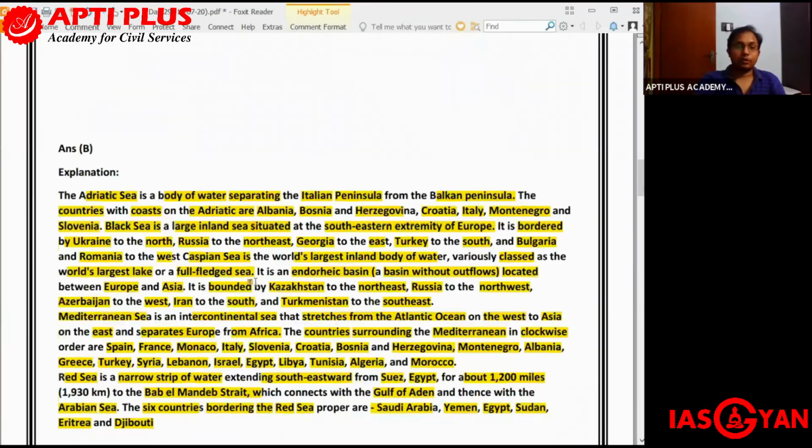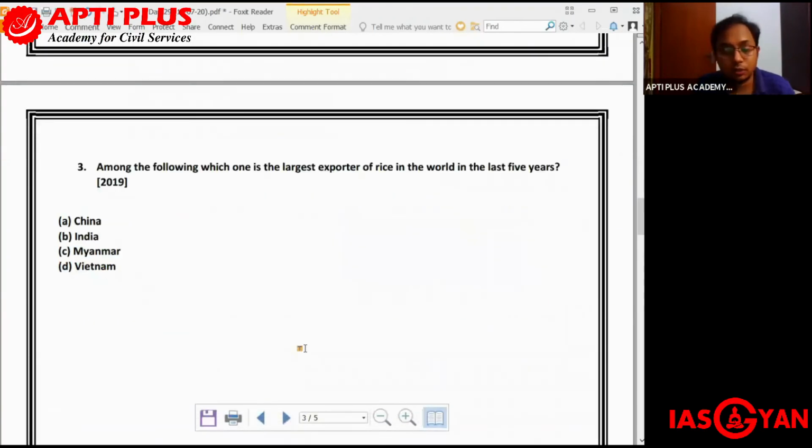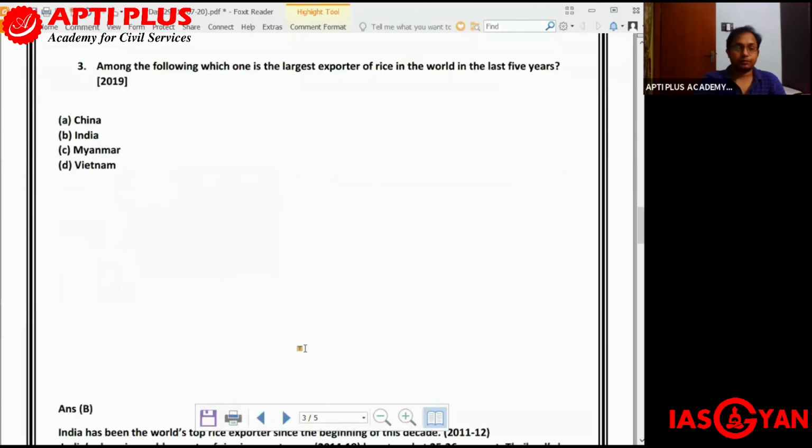Moving on to the third question for today. This question was also asked in UPSC Prelims 2019. Among the following, which is the largest exporter of rice in the world in the last 5 years? Here there are two obvious choices. One is China, the other is India. Until and unless you are aware of the statistics or the figures, you will not be able to answer this one. So let us have a look.